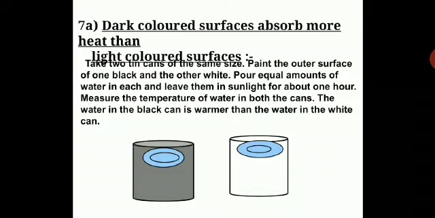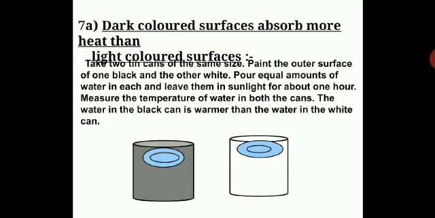So let us see now how dark colored surfaces absorb more heat than light colored surfaces. Take two tin cans of the same size. Paint the outer surface of one black and the other white. Pour equal amounts of water in each and then leave them in sunlight for about 1 hour. Measure the temperature of water in both the cans. The water in the black can is warmer than the water in the white can.